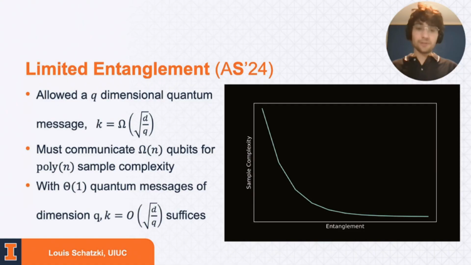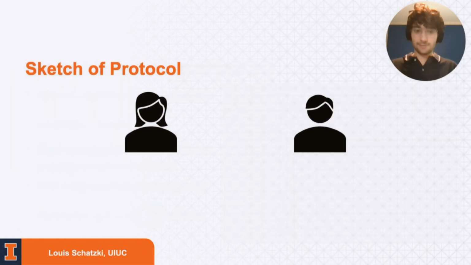And what we can prove is, on the flip side, if you have a constant number of quantum messages of dimension q, then the sample complexity k equals O of square root d over q is also sufficient. So these are not exactly the same statement. The first one is saying just with a single message effectively. And then the latter here is saying that if they're allowed multiple rounds of this communication. But regardless, this gives us sort of matching results. And I'll speak a little bit more on this upper bound in just a second.